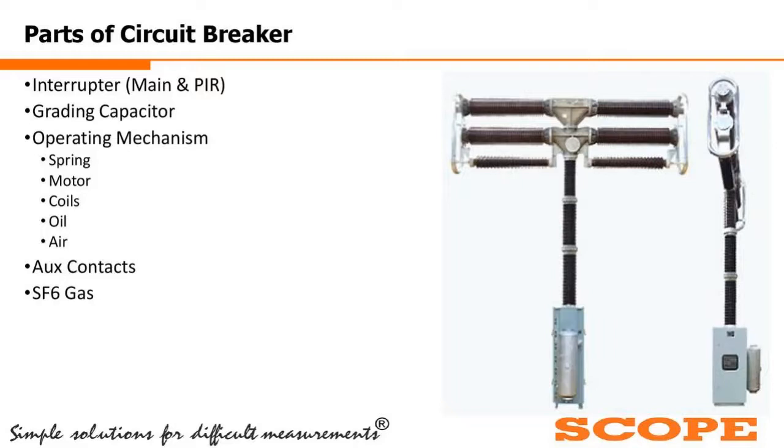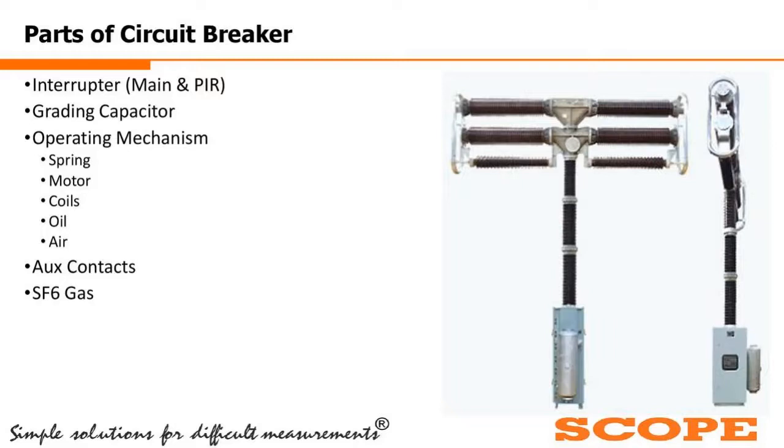In a breaker, as we can see, this is the 400 kV breaker. We generally have the interrupter, where we may have a bifurcation of the main interrupter and the pre-insertion resistor, or PIR contact. Then we might have the grading capacitor for balancing the voltage distribution between two limbs, two interrupters. Then we have the operating mechanism. It could be spring, motors, coils, closing coil, tripping coil, oils, whatever is inside the breaker mechanism itself, for operation.